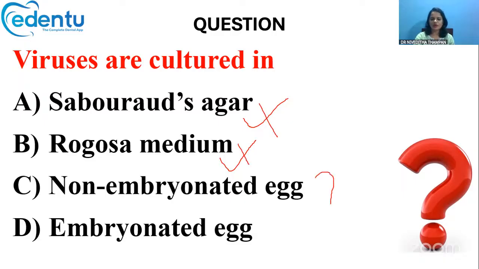Now, among non-embryonated egg and embryonated egg, which one is the correct answer? In a non-embryonated egg, there is no embryo present. Since there is no embryo, there will be no functional membranes like the allantoic membrane, and there will be no active metabolism happening inside that egg. So non-embryonated egg is also ruled out. The correct answer is option D, embryonated egg.